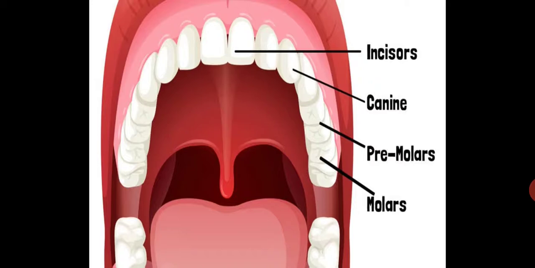Apart from that, our mouth also has a muscular organ called the tongue. Your tongue is a muscular organ that helps you to eat food. It pushes food forward towards your teeth. It also helps to mix the food with saliva, and it enables you to swallow.